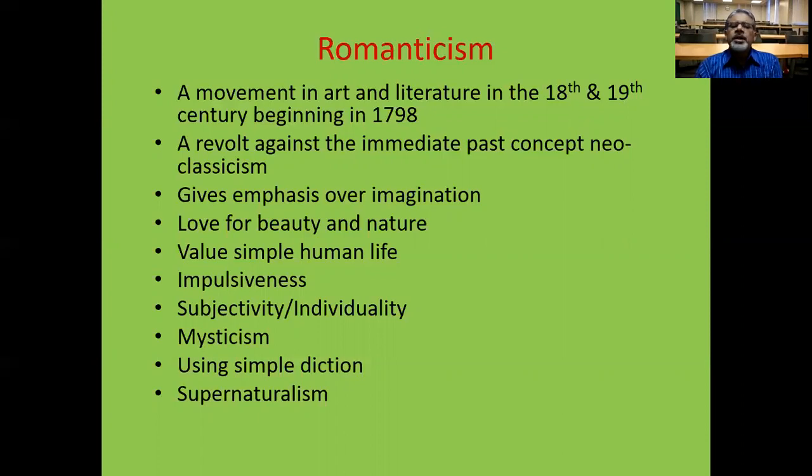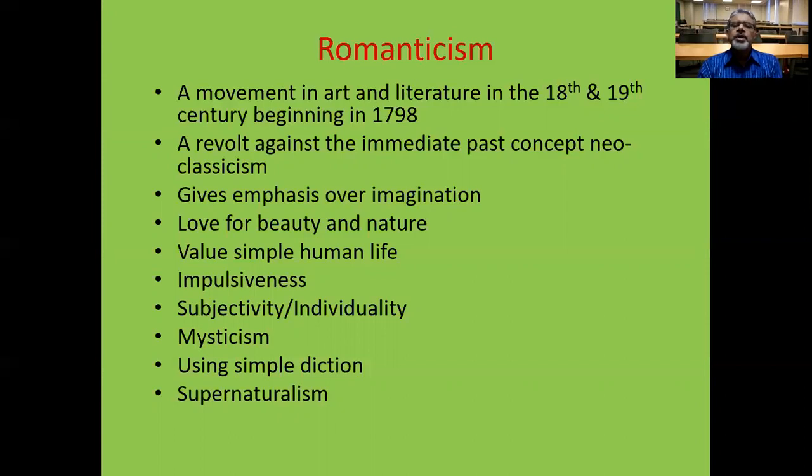And unlike the neoclassical age, romantic poets valued human life. Human beings were very important to them, and impulsiveness, what they thought, what came to their mind, they brought in their poems. They had no hesitation to bring anything in their poems.